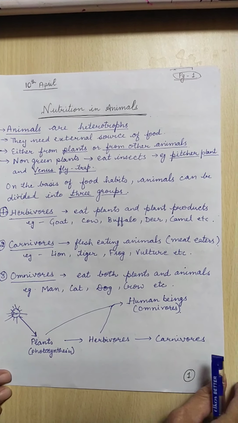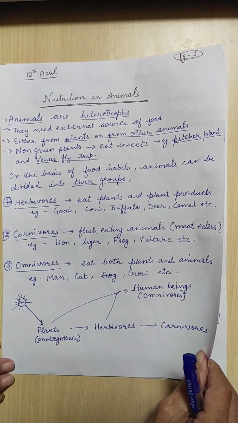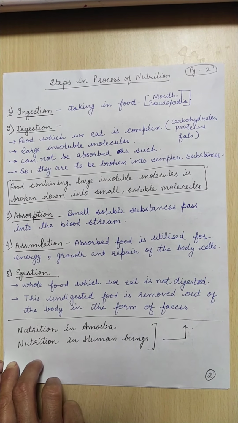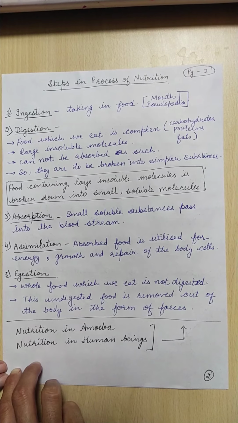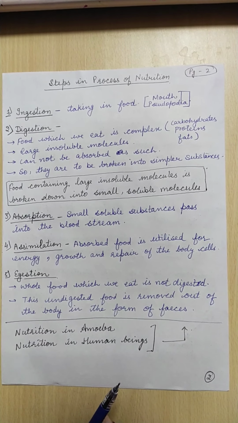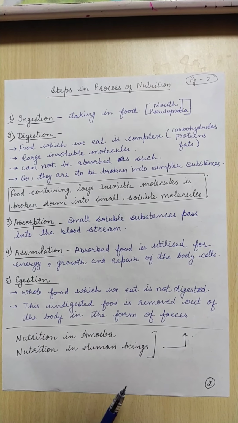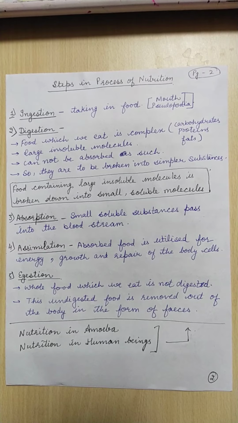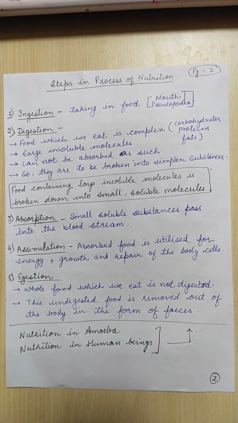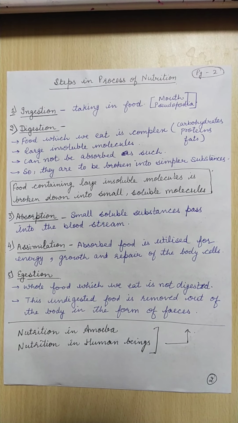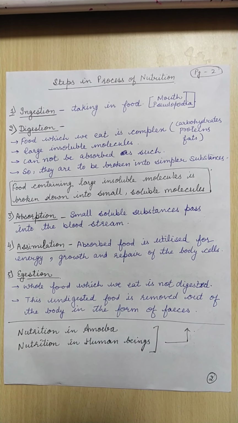Now, in our first lecture at the school itself, I told you that the process of nutrition actually consists of 5 steps. In the entire process of nutrition, we need to take care of how the organism takes in food, and then how the complex food substance is broken down into simpler substances.